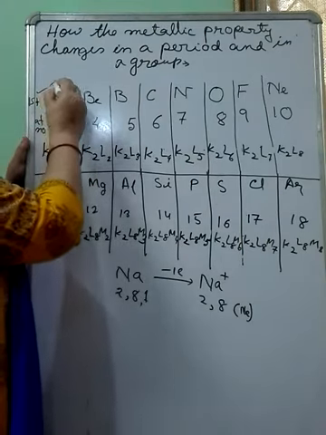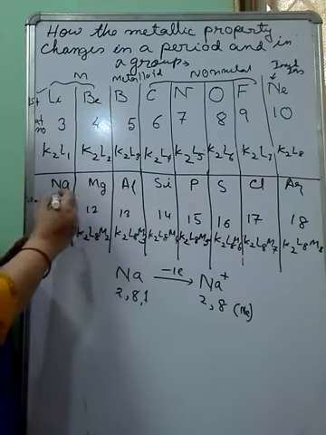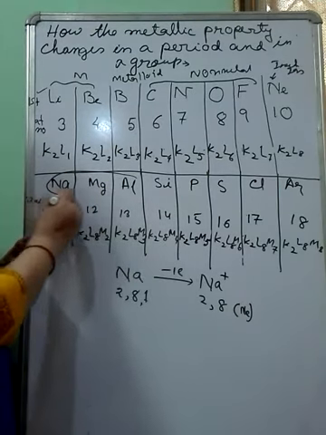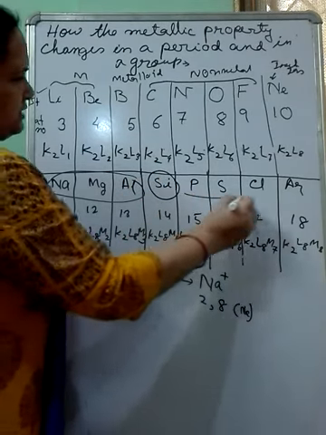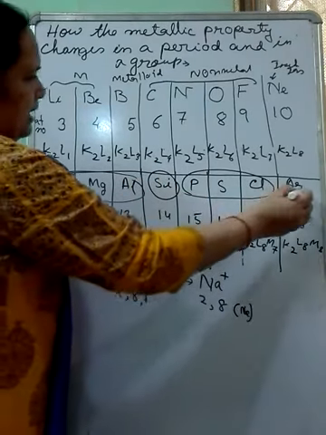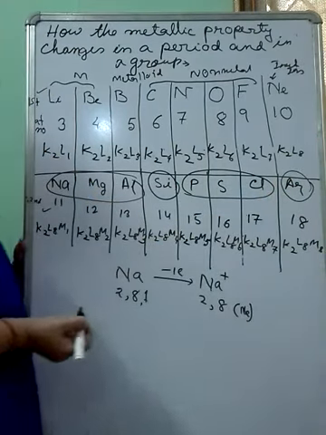Repeating again, lithium and beryllium are metal, boron is metalloid, carbon, nitrogen, oxygen, fluorine are non-metal and neon is inert gas. Similarly, in the third period, sodium, magnesium, aluminium, these three are metal, silicon is metalloid, phosphorus, sulfur, chlorine are non-metal and argon is inert gas or noble gas.